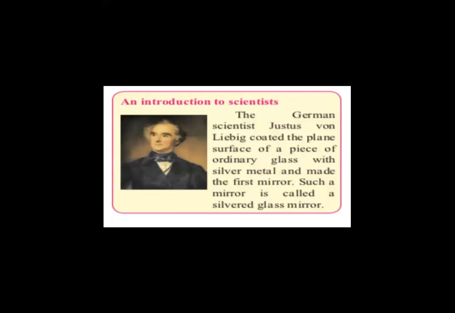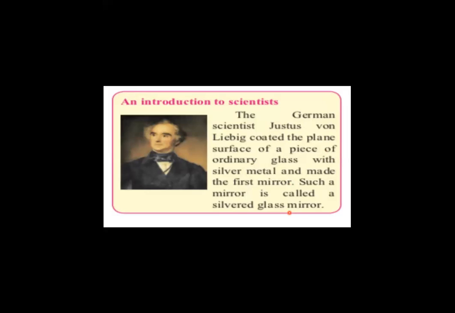Now we will come across a slide where we are seeing a person who invented the mirror. Who was that? We will now see. The German scientist Justus von Liebig coated the plain surface of a piece of ordinary glass with silver metal and made the first mirror. Such a mirror is called a silvered glass mirror.